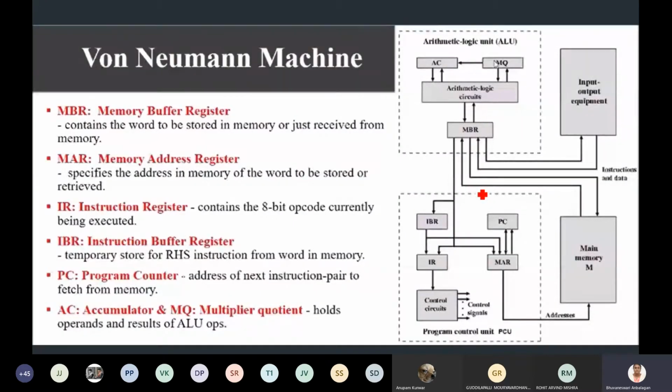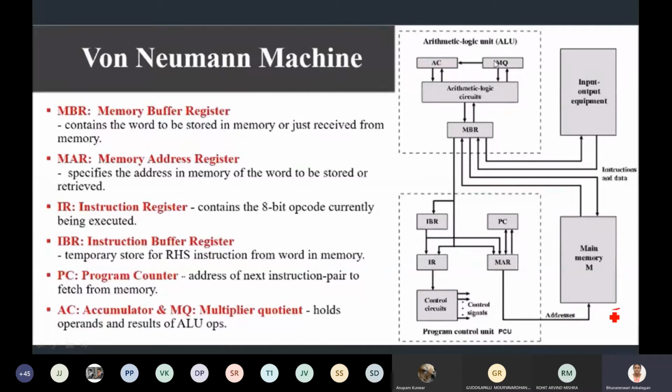These terms will not be new to you, because in the last class I discussed the memory buffer register, memory address register, instruction register, program counter, instruction buffer register, and accumulator. These are the main components responsible for processing any arithmetic or logical operation in the von Neumann architecture.